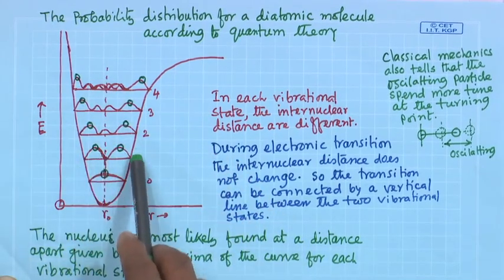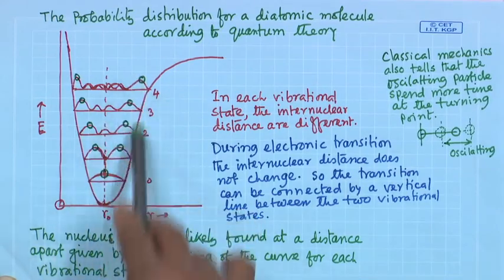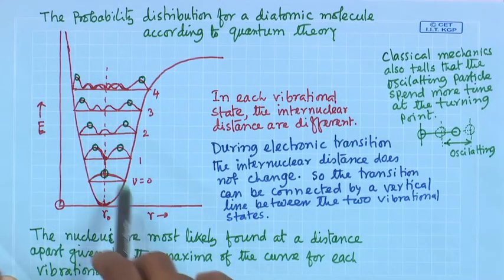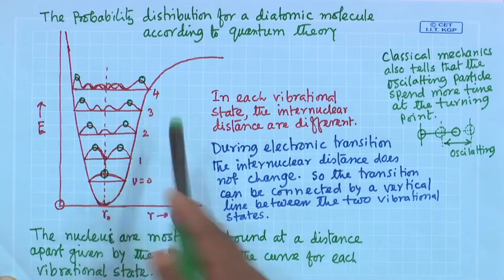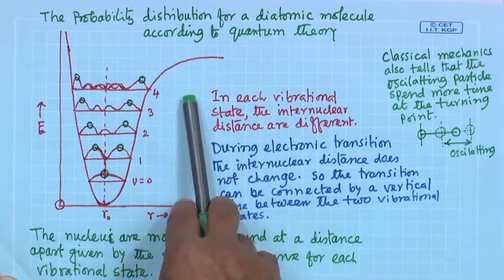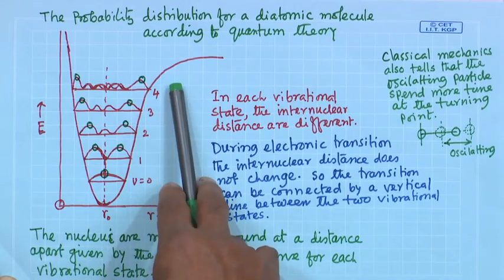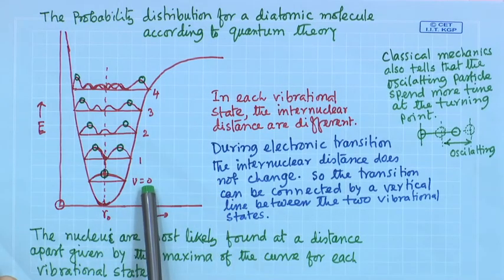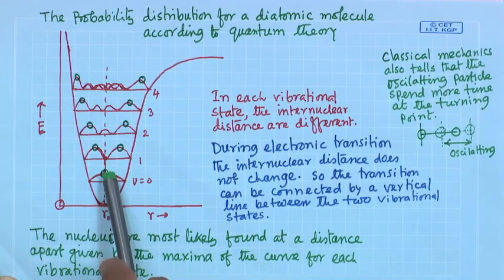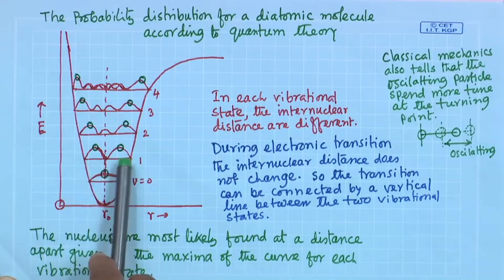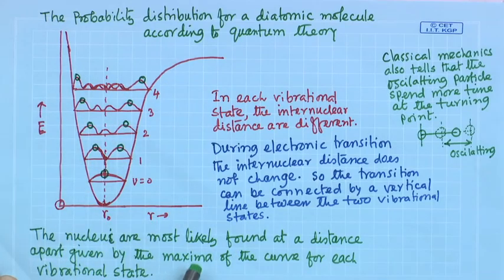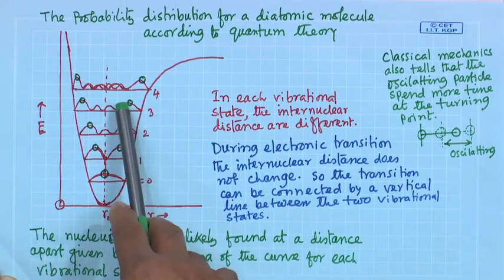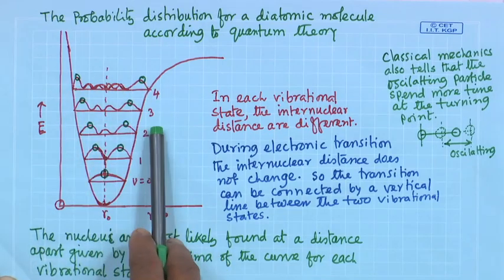So, probability is like this, second probability like this. From here one can see that the probability is shifting towards the end of the curve when we are going towards the higher vibrational quantum number. For lower quantum number, V equal to 0, the probability is in the middle, the highest probability is here. Now, this probability is shifted, going towards the end of this vibrational curve. So, end of this vibrational curve, what does it mean?